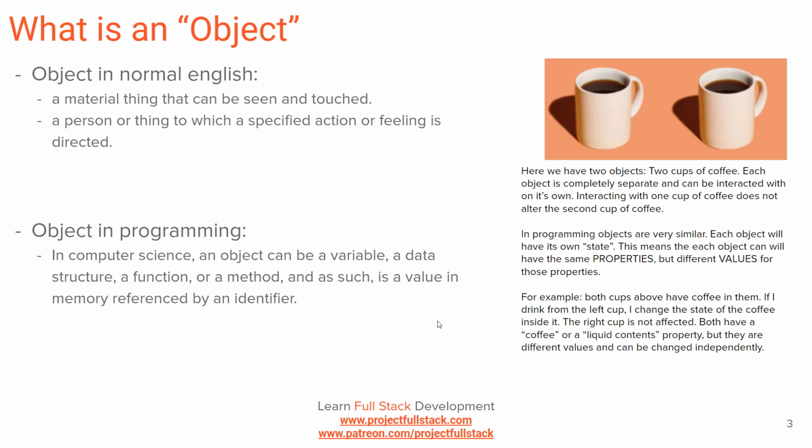All right, so object-oriented programming. Anytime I hear buzzwords in programming or any technical field, I always like to try to break it down in normal English first. So what is an object? An object is a material thing that can be seen and touched, or it's a person or thing to which a specified action or feeling is directed.